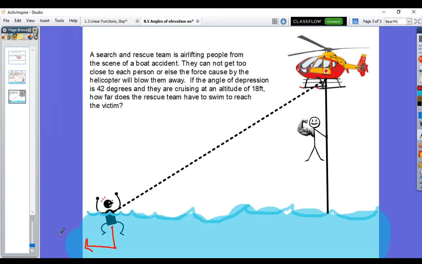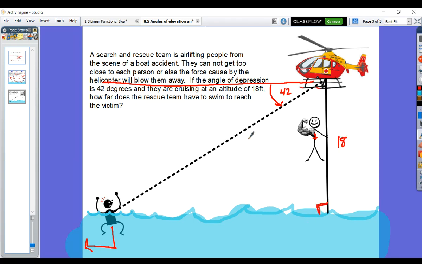Here is our good old rescuer. Put his little Red Cross shirt on. Red Cross, good job. This is our drowning victim, very desperate for help. Now, like we said, angle of depression is from the horizontal of the viewer, so across, downwards to where he has a direct connection towards our object, in this case, the victim. This is where our 42 degrees exists. Now, we also have an 18 feet altitude. So that's the altitude right here. 18 feet is the perpendicular altitude. So this comes perpendicular to the wall.